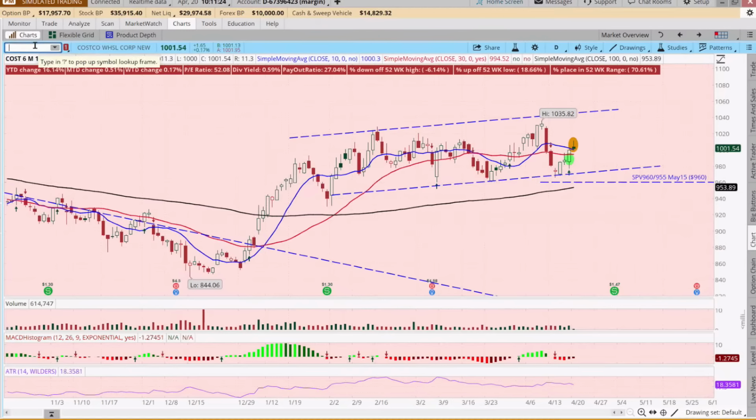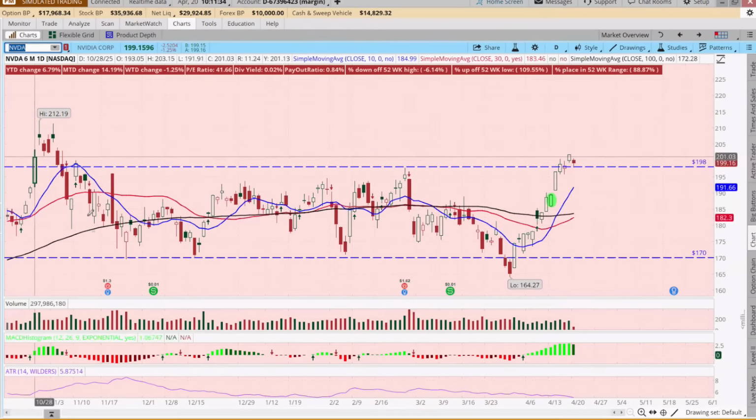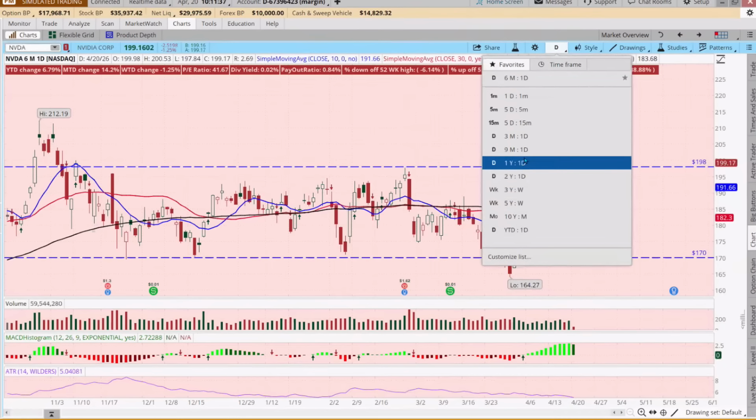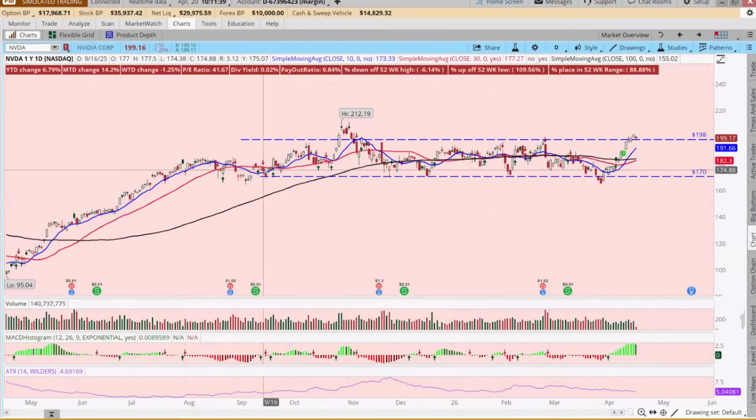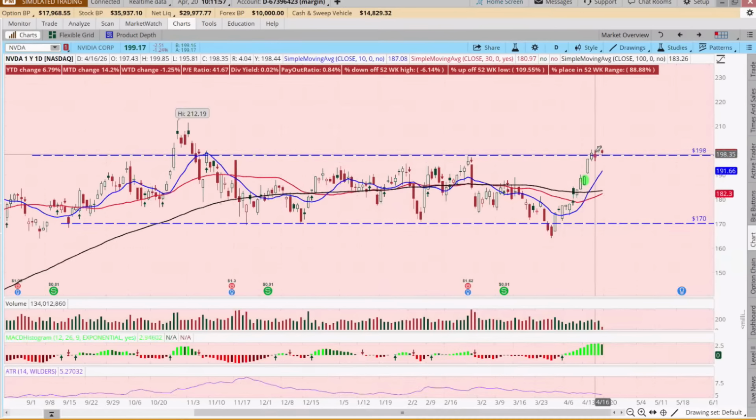So let's go look at NVIDIA. And remember, support and resistance is a range. We've done several Iron Condor trades on NVIDIA. Since last September, if we look at a 1-year chart, since the middle of September, it's really been trading in this range between about 170 and 195-ish. And it had one breakout, which turned out to be a fake out. And so it's now come up and breached that, and we put this trade on this day.